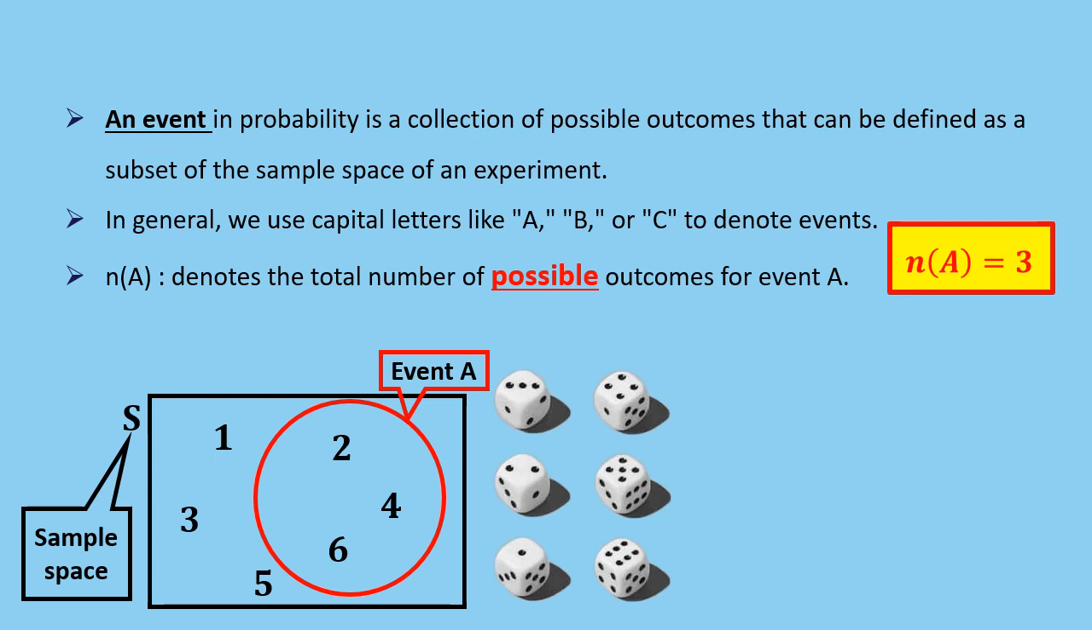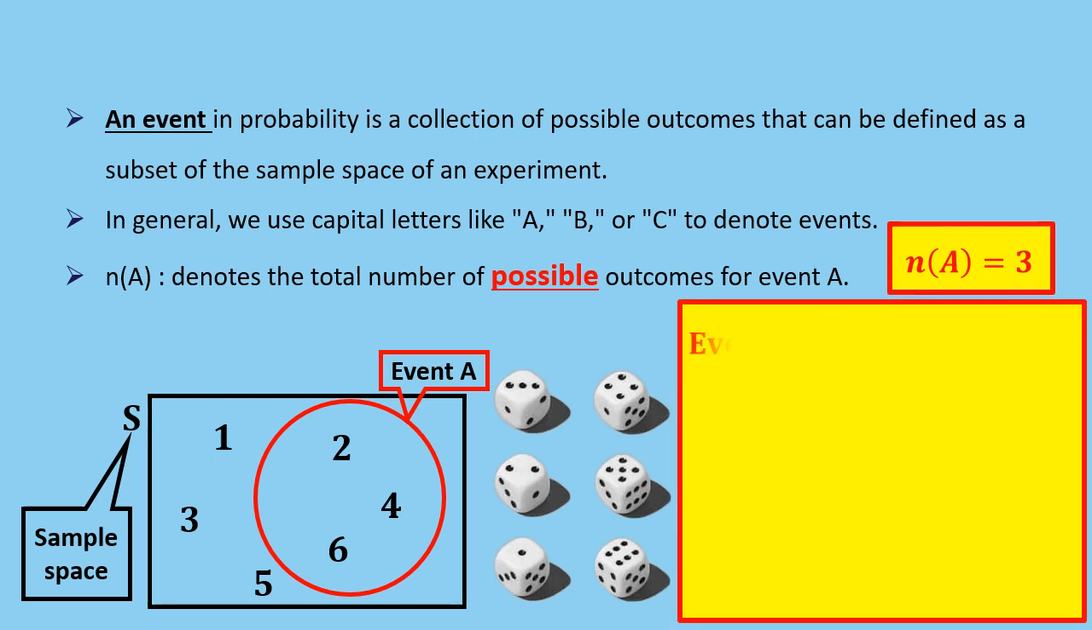However, we must be aware of the word possible in the definition of n(A). For instance, consider event B in our standard experiment with a 6-sided die, where event B includes all outcomes that are greater than 4 but less than 9. So, by definition, event B will be the set of 4 outcomes: 5, 6, 7, and 8.